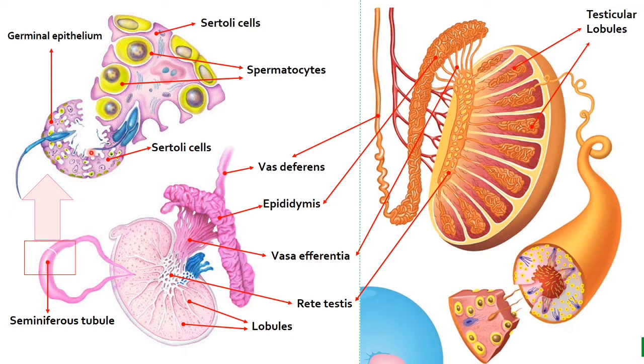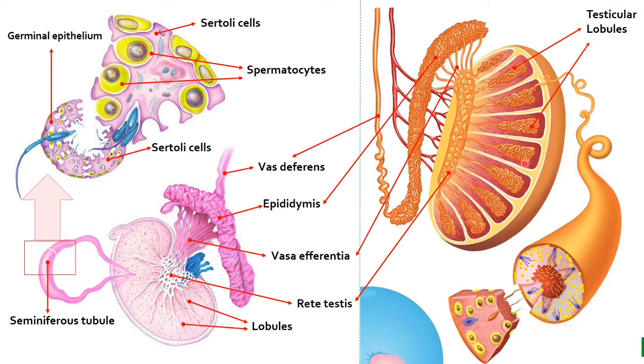So the region outside the seminiferous tubules contains capillaries for blood supply, and nerve fibers.